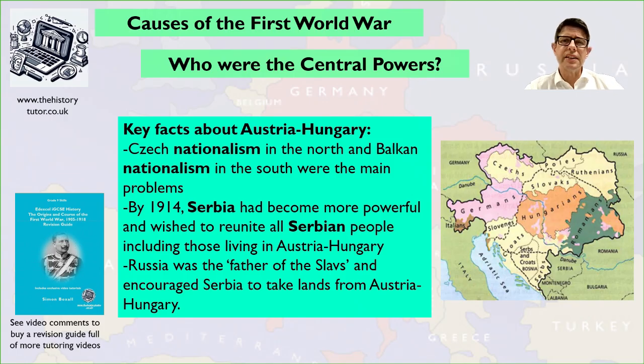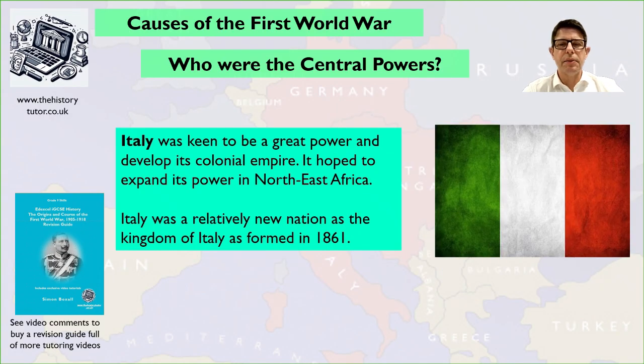And by 1914, Serbia had become a very powerful country in the south, the Balkan areas, and they wanted to unite the Serbian people who were in Austria-Hungary and in Bosnia with their own Serb nation. And Russia, who considered themselves the father of the Slavs and the protector of the Serbs, encouraged the Serbs to take land from Austria-Hungary. Finally, in the Central Powers, we have Italy.